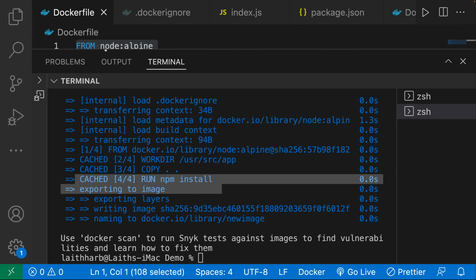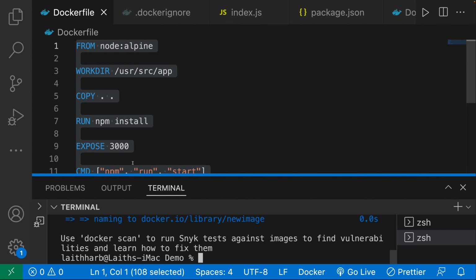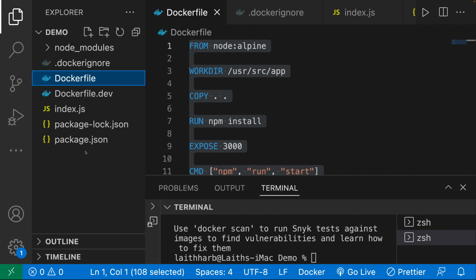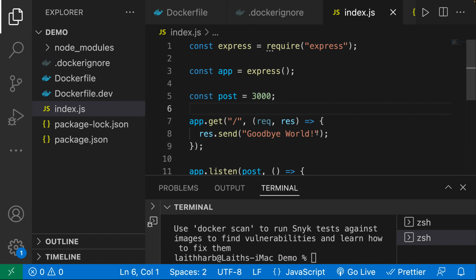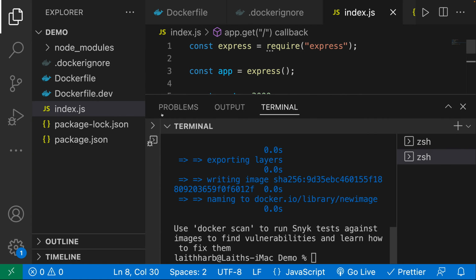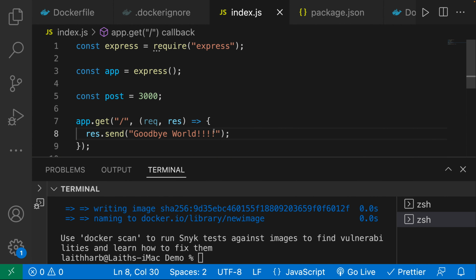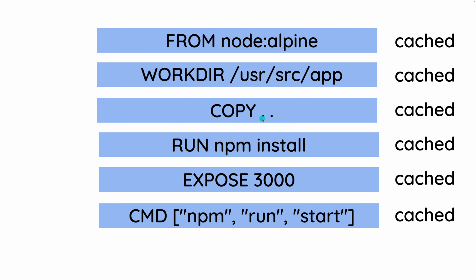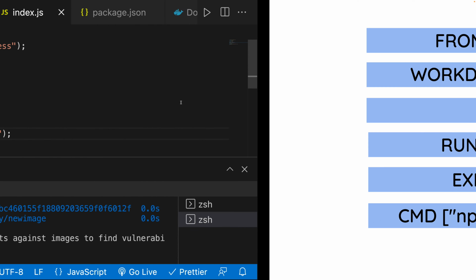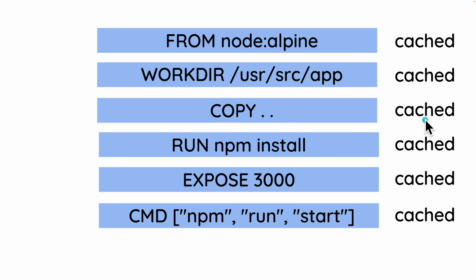Now let's actually say I go ahead and make a change to my index.js. I add more exclamation points. And now let's say I want to rebuild my image. Of course, in this step over here, the copy, the process has changed. My code has changed. So I don't want to use the cache at that point.